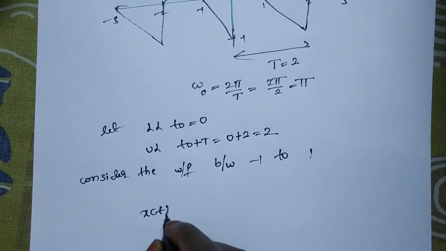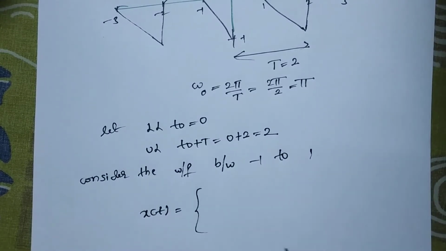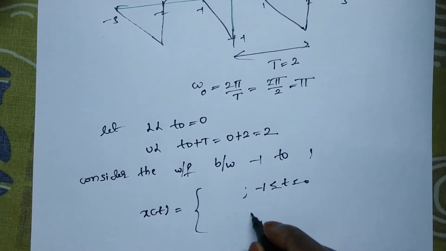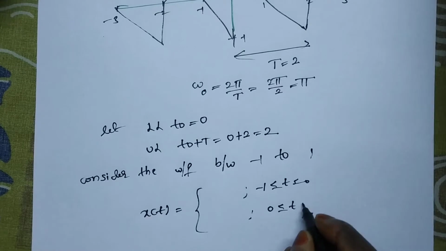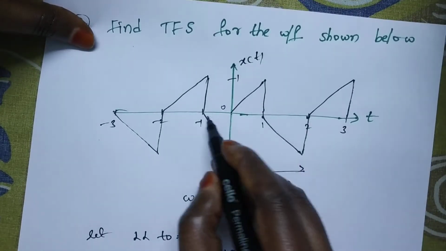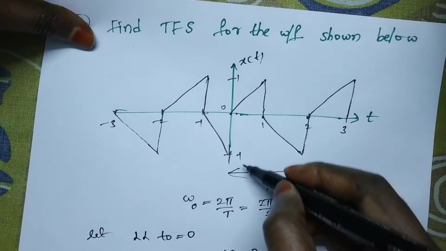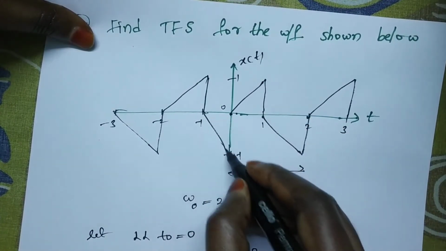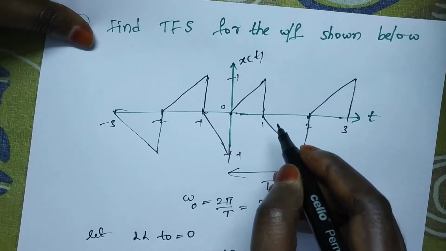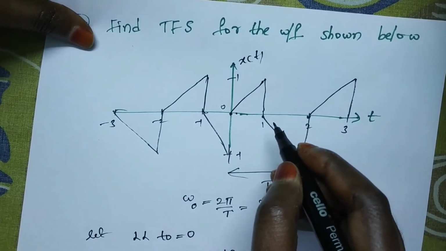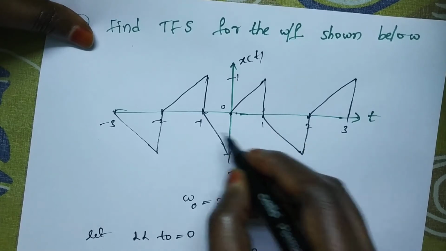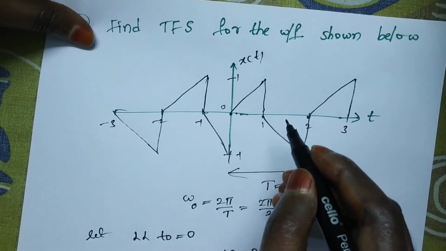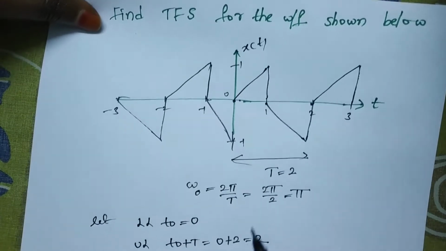X of t is equal to what? Between -1 and 0, and between 0 and 1. Between -1 to 0, what is the signal representation? Here it is not a standard signal like a sinusoidal or a rectangular signal. It is one kind of signal. For that, we compulsorily have to go for the line equation.